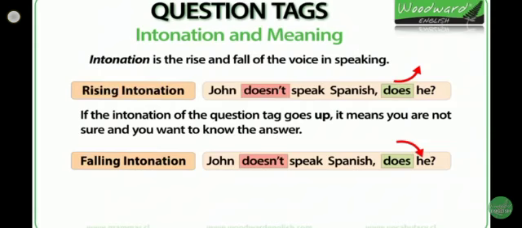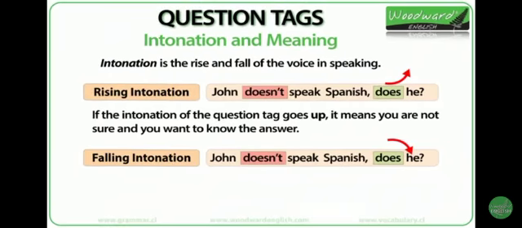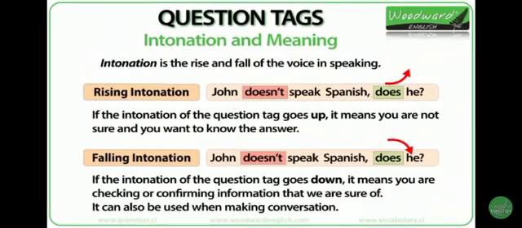Falling intonation. John doesn't speak Spanish, does he? If the intonation of the question tag goes down, it means you're checking or confirming information that we are sure of. It can also mean you're making conversation. John doesn't speak Spanish, does he?